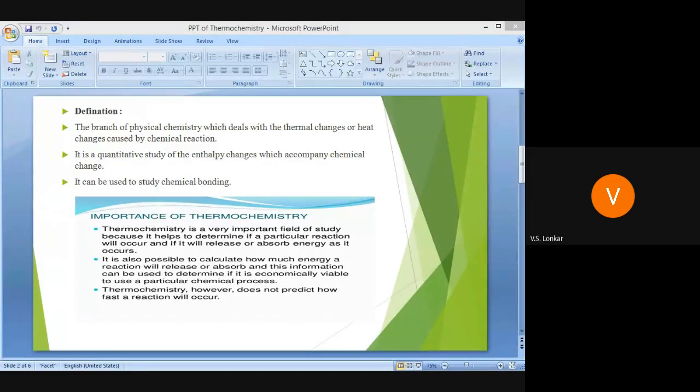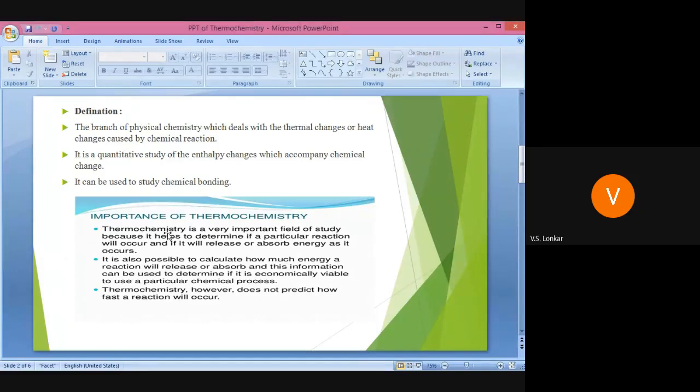There is also heat of neutralization and heat of combustion, which are different types of reactions, and in these we study the energy changes, heat changes or thermal changes. It is a very simple reaction style, and we can easily understand that point.